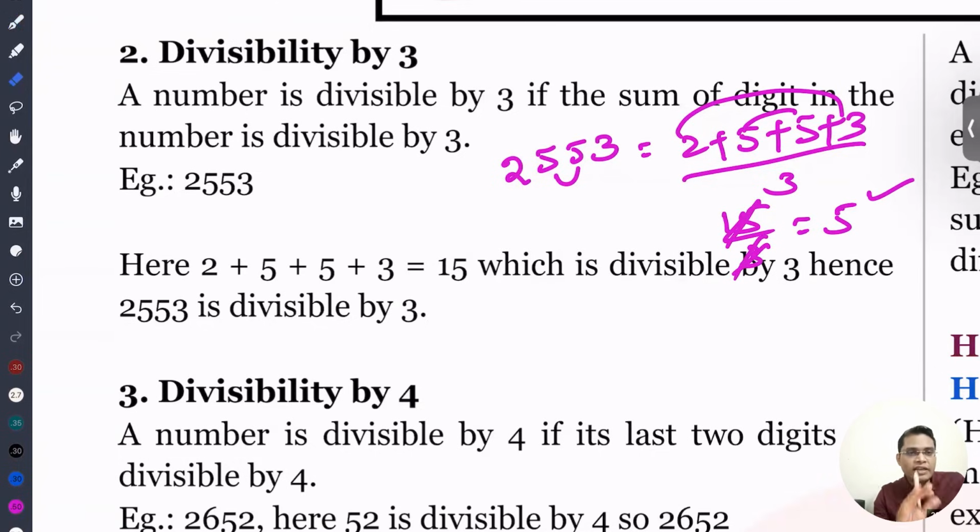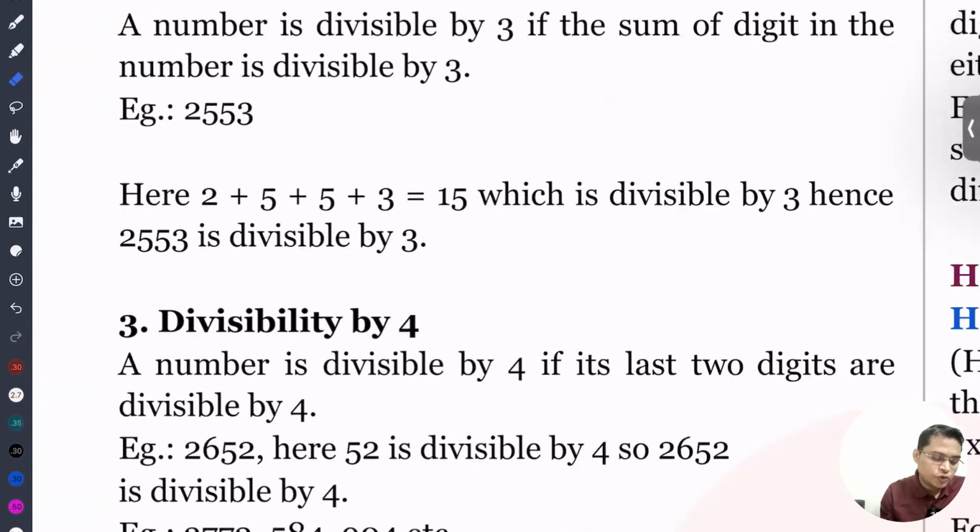So take the digits and add all the digits. If the sum of the digits is divisible by 3, then the entire number is divisible by 3. We are going to see some problems also, don't worry.